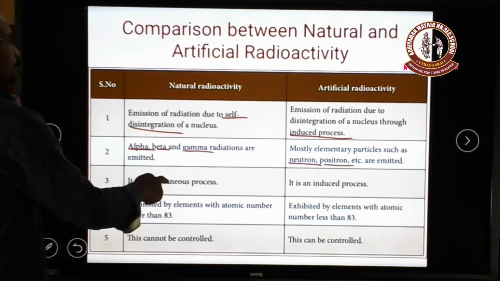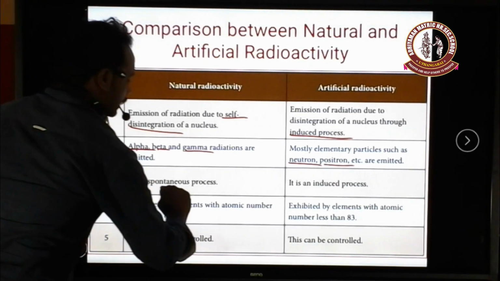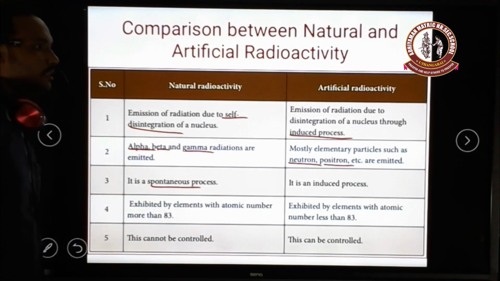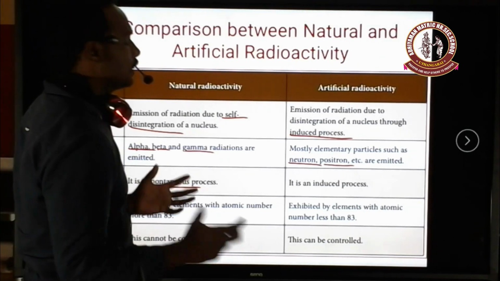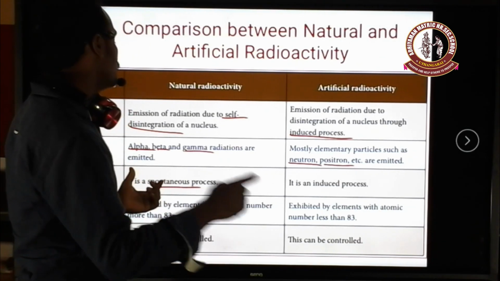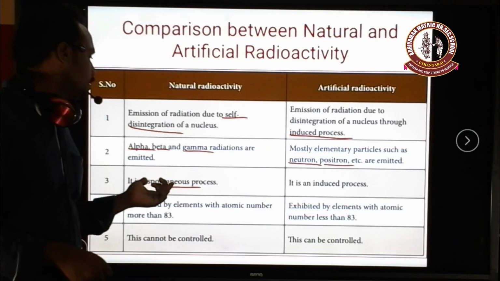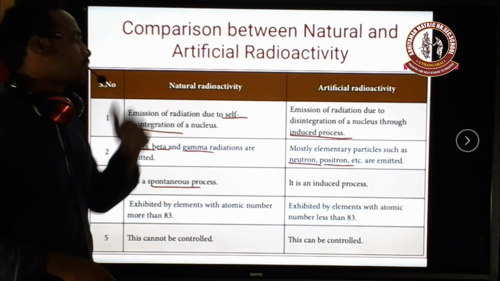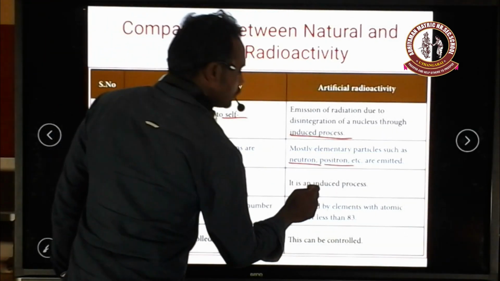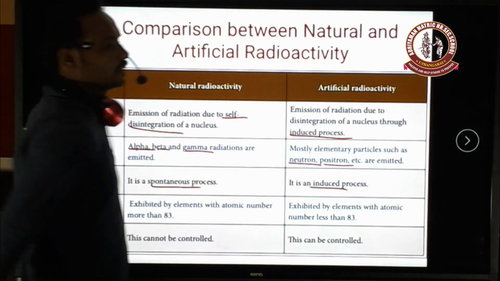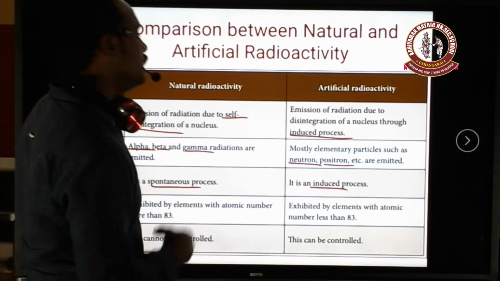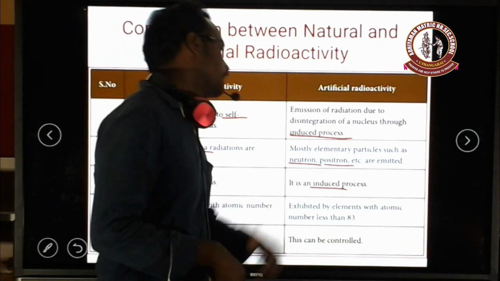The next one: natural radioactivity is a spontaneous process. Spontaneous means a continuous process. It cannot be stopped, it will keep on going. These kinds of processes happen in natural radioactivity, but artificial radioactivity is an induced process, because we have to stimulate the elements to become radioactive.